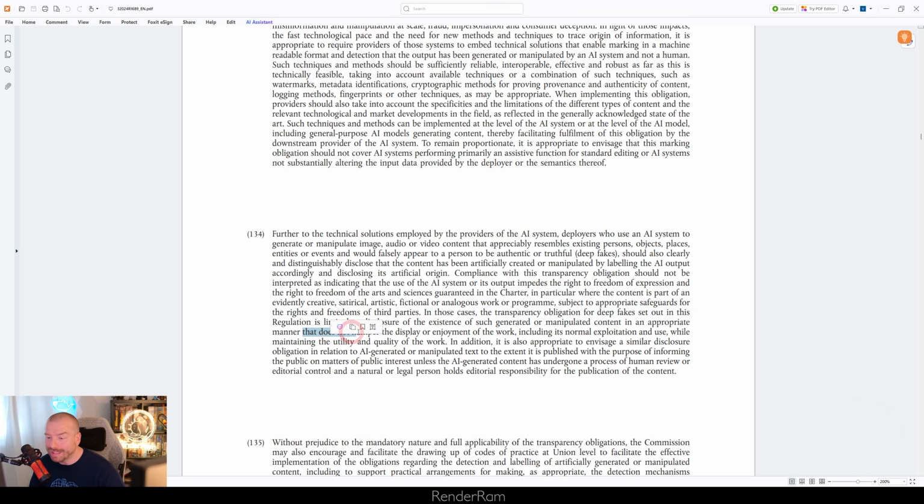And now get this, that does not hamper the display or enjoyment of the work, meaning that if you value your work to be art, you don't need to put that it's AI generated directly on the image, but somewhere around it, it has to be mentioned. So that's the thing, because that does not hamper the display or enjoyment of the work, because you're essentially making the image more ugly if you add "AI generated", but it's less ugly if you put it on the side, I guess.